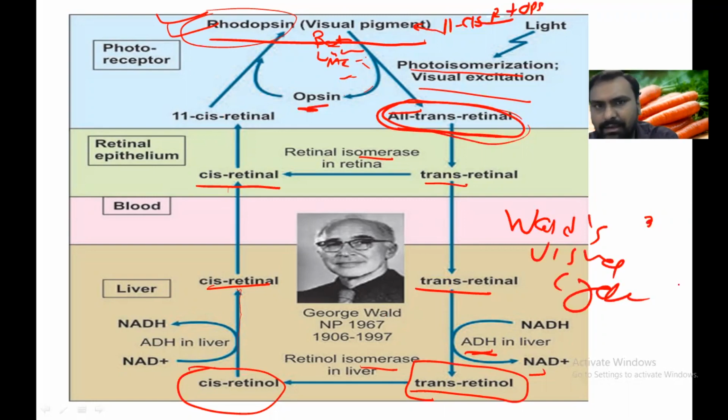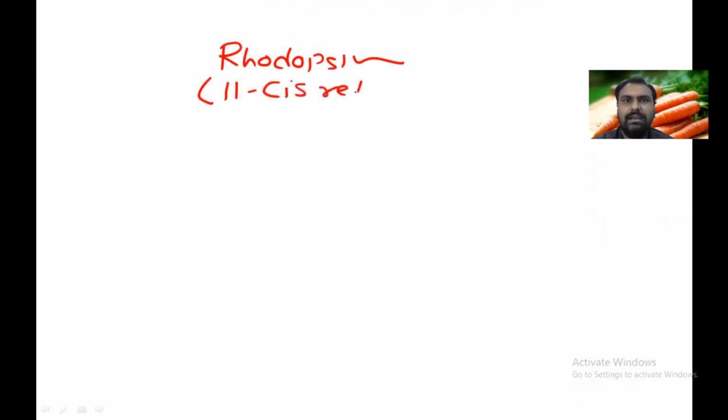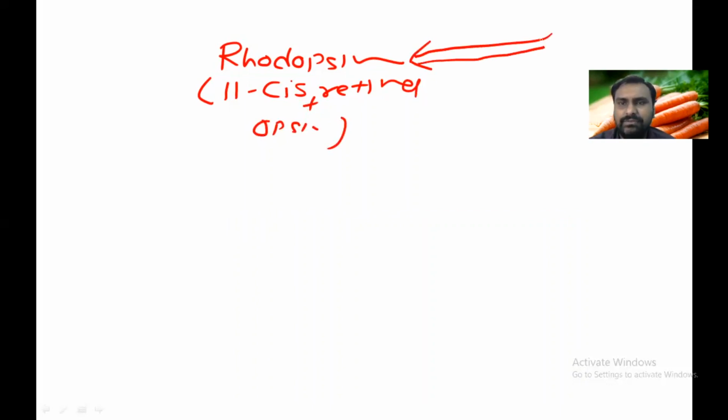Okay, I will draw it again. So what is Wald's visual cycle? It is asked as a separate question also in the exam. So this rhodopsin, just remember, is made up of 11-cis-retinal and opsin. So when light falls on the retina, there is photoexcitation, visual excitation occurs, and it is converted to different forms.